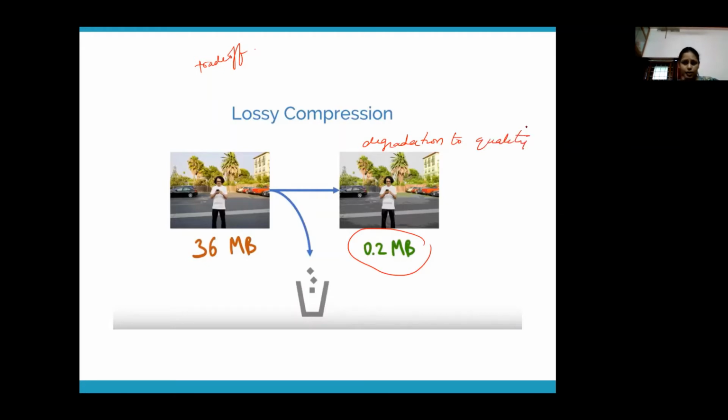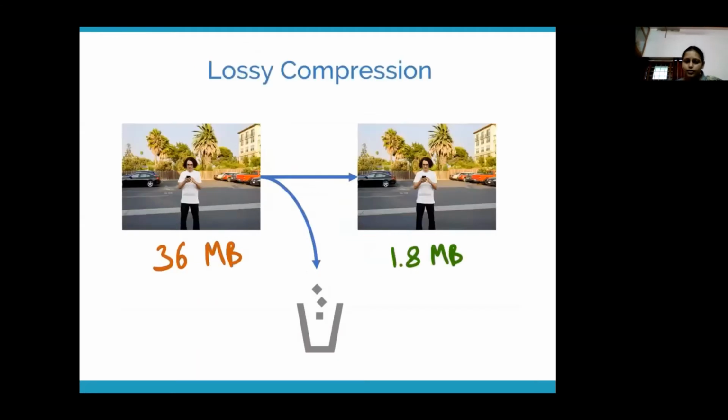But JPG is able to compress your image to a particular size without losing much quality. So there is a trade-off when JPG does the compression. It does that while retaining the quality of your image. Our 36 megabyte image has been reduced to a size of 1.8 MB with a certain amount of quality, maintaining that trade-off.